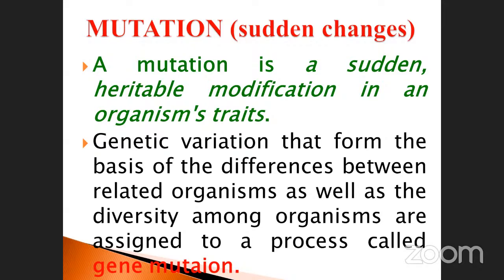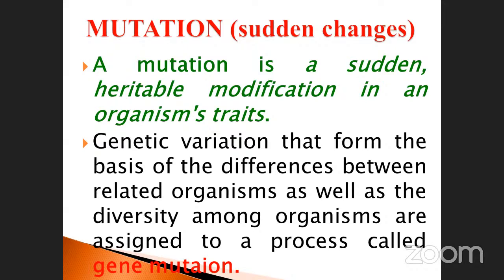As a result, variations occur in the progeny. Many factors, physical, chemical, and biological factors, also induce mutation.